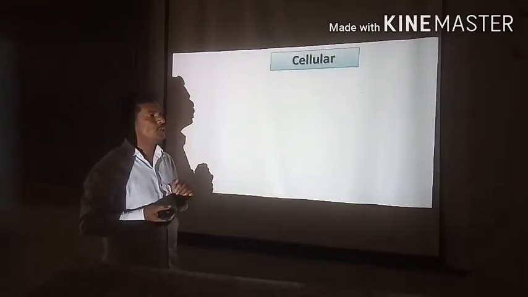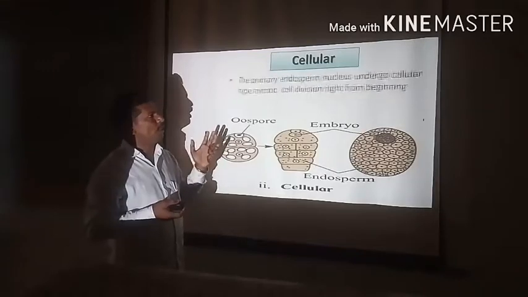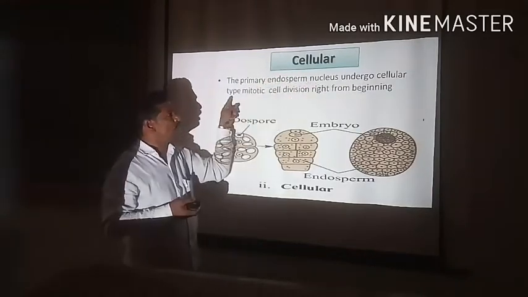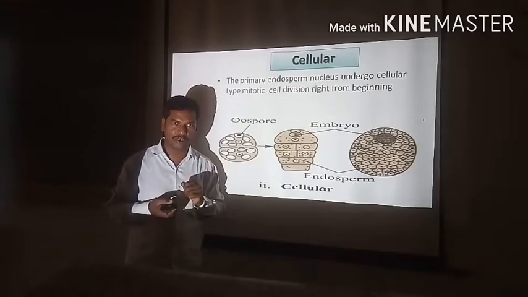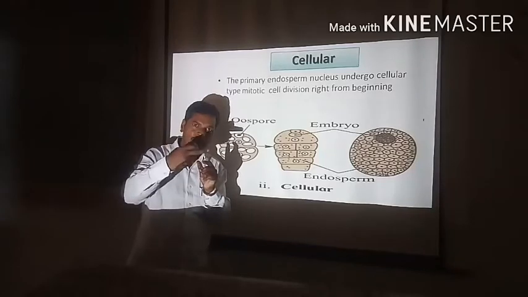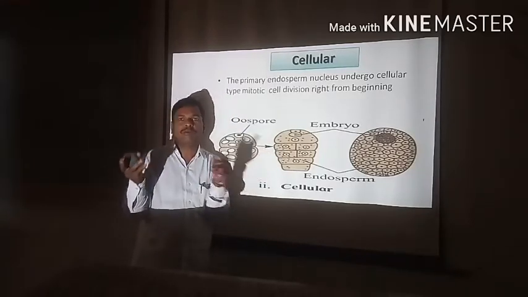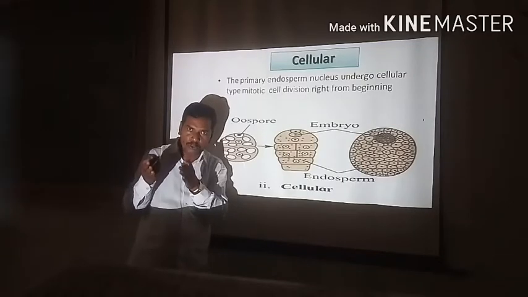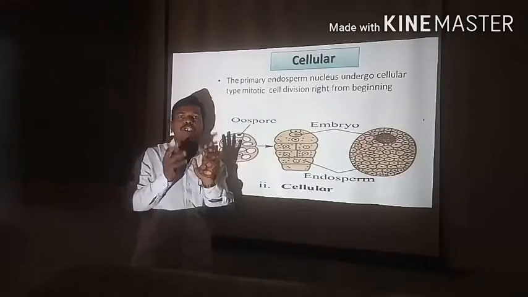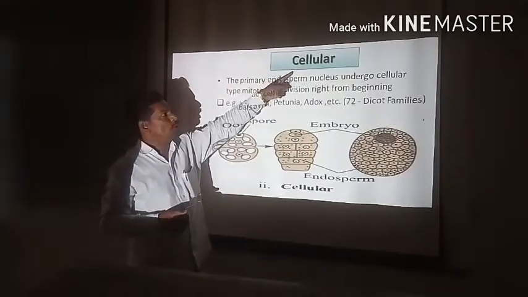The second thing is cellular. As usual, what happens here? The primary endosperm nucleus undergoes a cellular type of mitotic cell division. Meaning first there is karyokinesis. After the completion of karyokinesis, or simultaneous to karyokinesis, there is a division of cytoplasm. Meaning right from the beginning there is nuclear division as well as division of cytoplasm. The collective part is said to be cellular type, and the endosperm is said to be cellular.